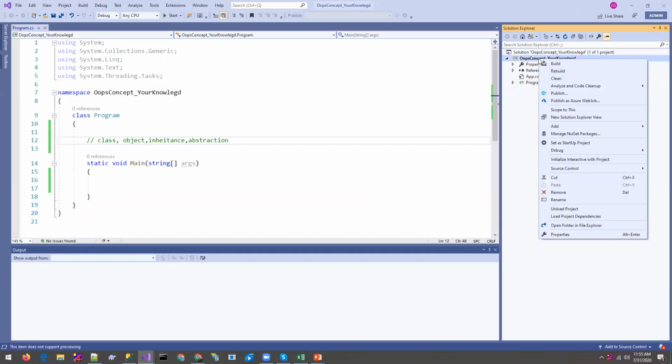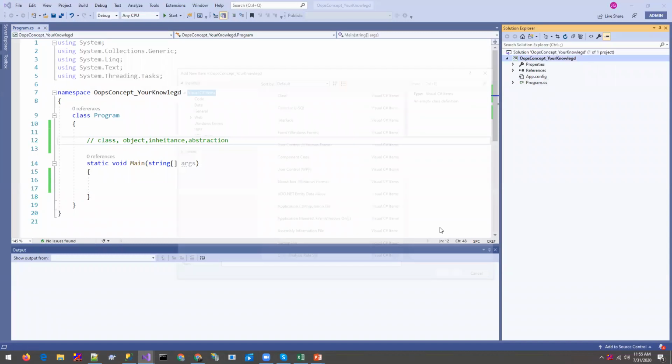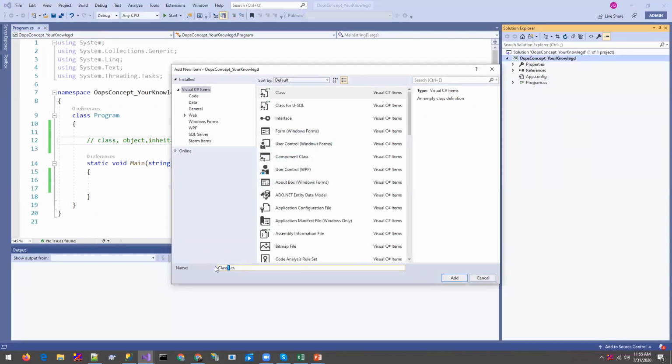A class, in our language, is the one thing that holds all the data members and member functions. If you read the theory, it always says a class is an object-oriented programming concept that holds all the data members and member functions. We will see what a data member is and what a member function is. Let's see, we do have one class, full-time employee.